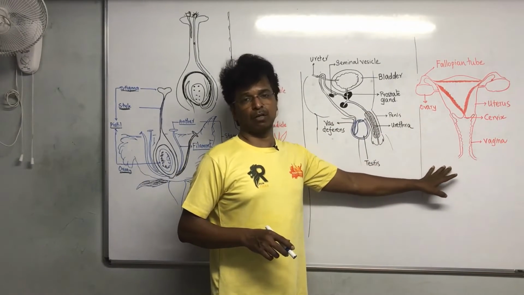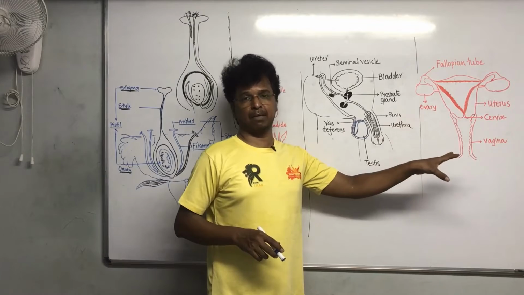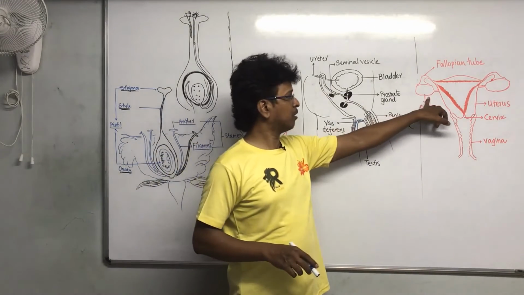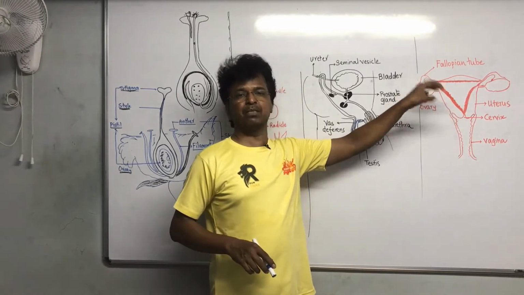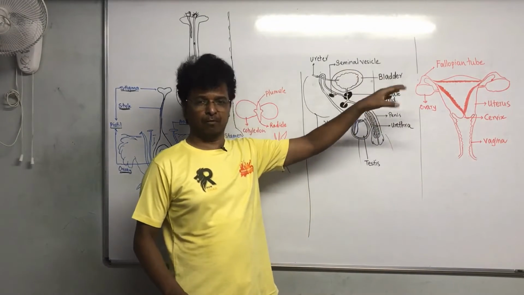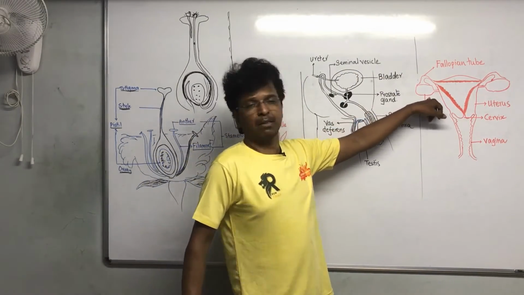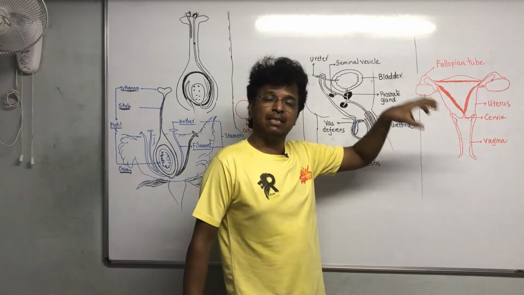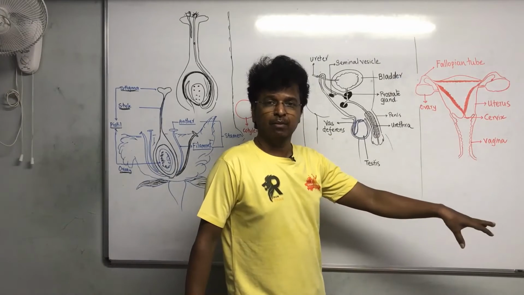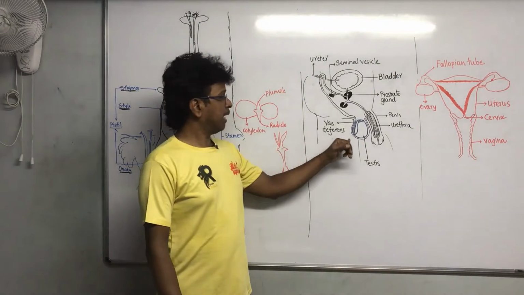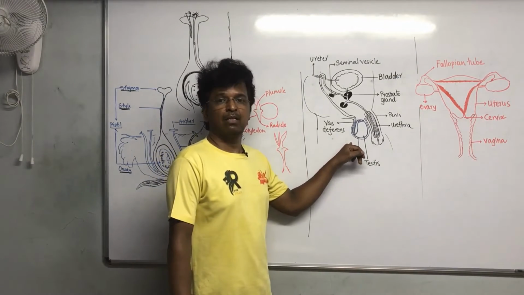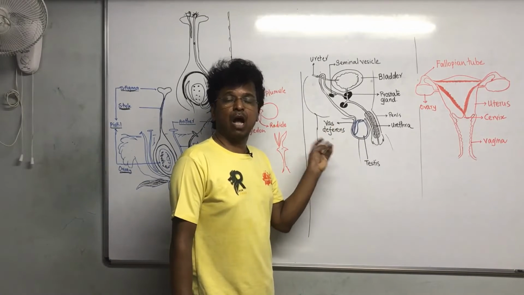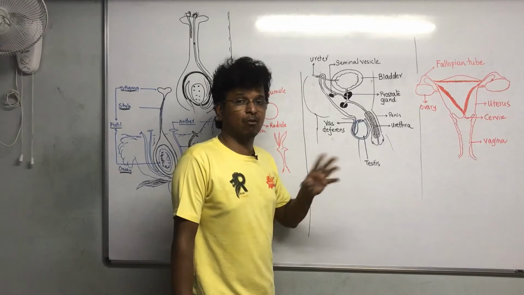In the female body system, the female gametes are inside the body. The ovaries hold the female gametes; they are already present and are not newly produced. I'll come to that topic. The ovaries are present inside the female body, whereas the male gametes, the sperms, are produced outside the body. They are produced, not already present.